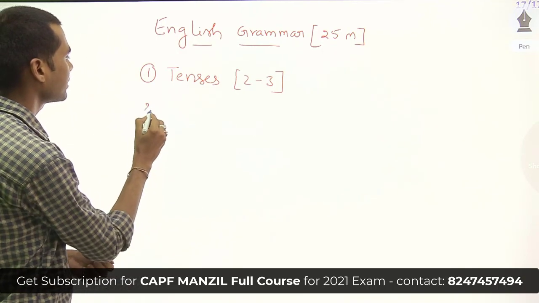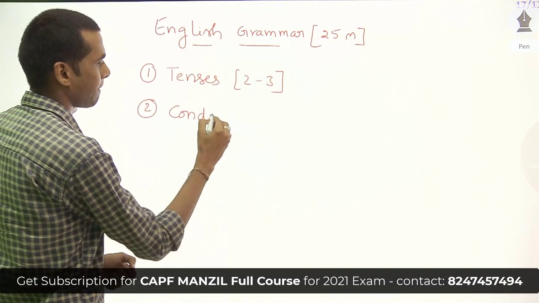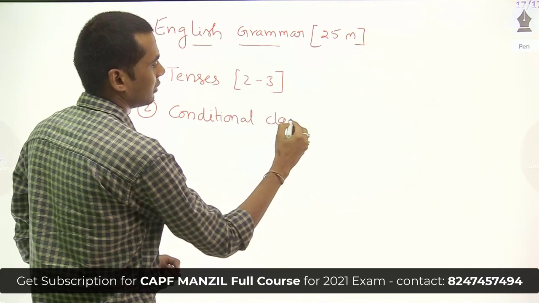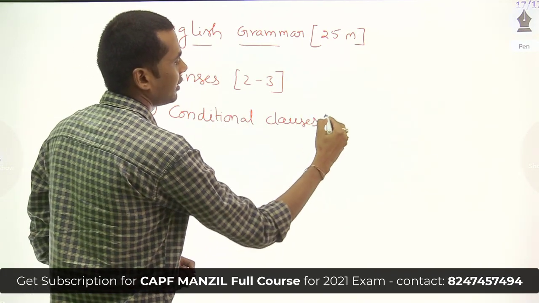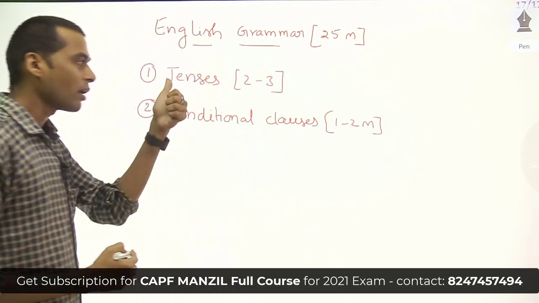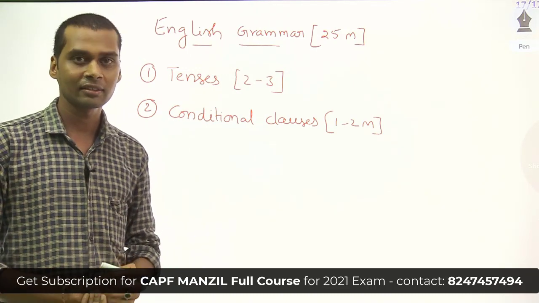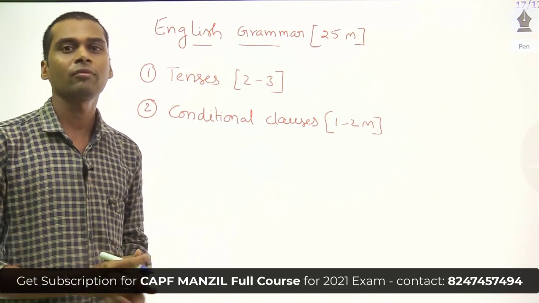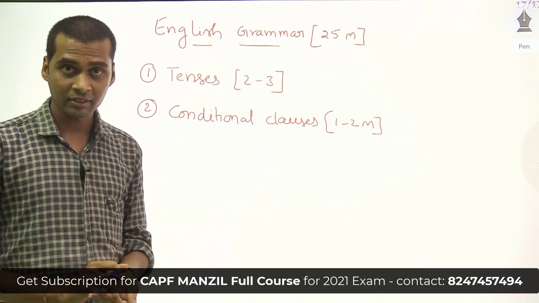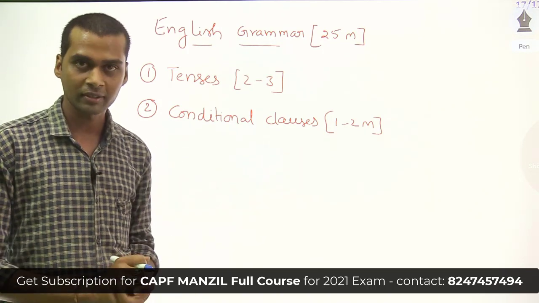And the next one is conditional clauses. Again, it has a weightage of 1 to 2 marks. This is actually part of tenses only. Here we have if conditional clauses and unless conditional clauses, and apart from that we have many conditional clauses that we will see in the coming classes. But the conditional clauses weightage is 1 to 2 marks.